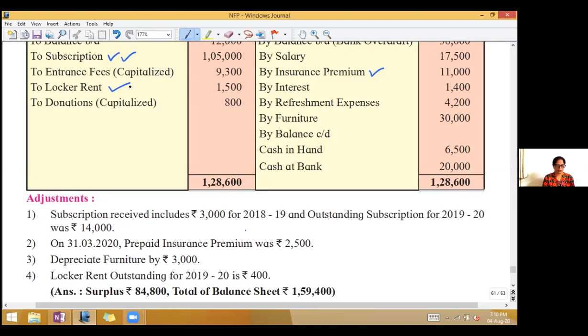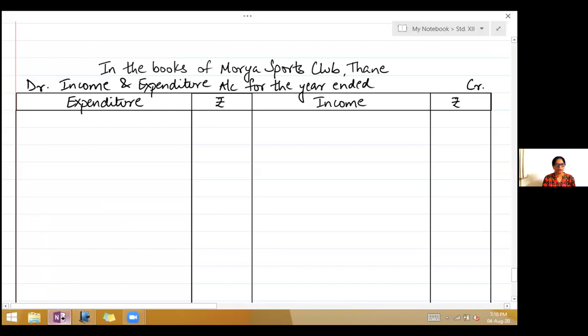So we will first draw the accounts and the balance sheet. So take your notebooks, write down in the books of Moria Sports Club, Thane. Income and expenditure account for the year ended 31st March 2020.